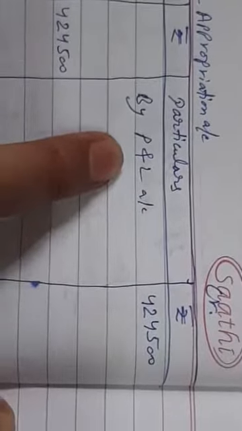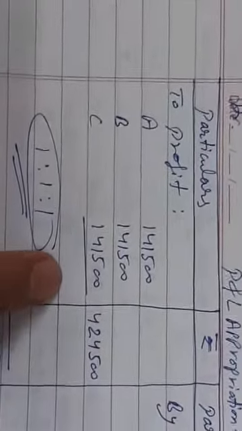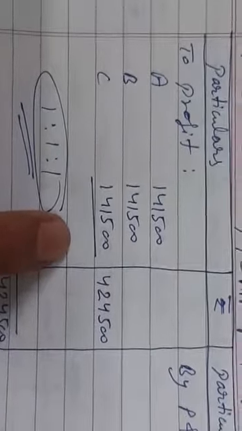4,24,500. Now in the profit and loss appropriation account, the profit on the credit side is transferred from the profit and loss account, by P&L account 4,24,500, and no other appropriation is given. And as far as their profit sharing ratio is concerned, it is equal, so it will be distributed equally among the partners. 3 partners are there, so 1,41,500 each partner will get. So 4,24,500 will be distributed in equal proportion.